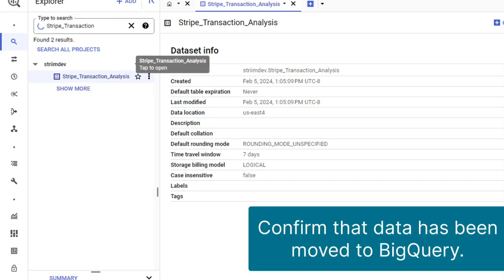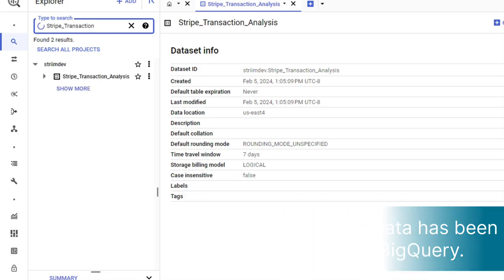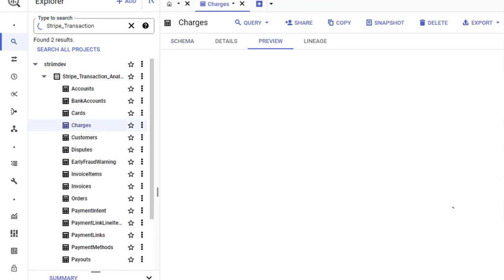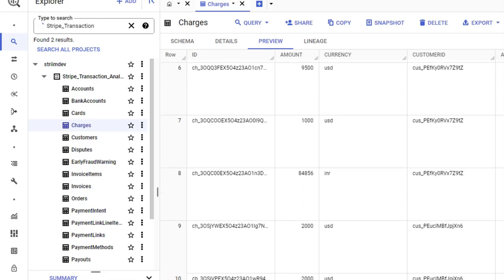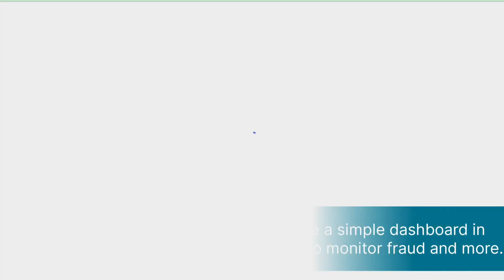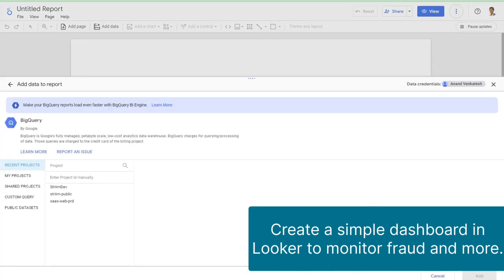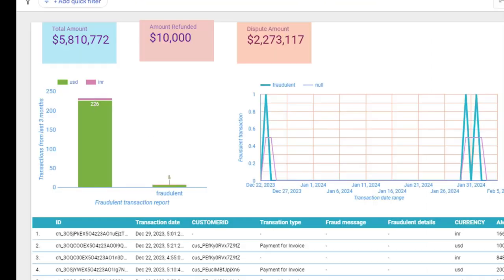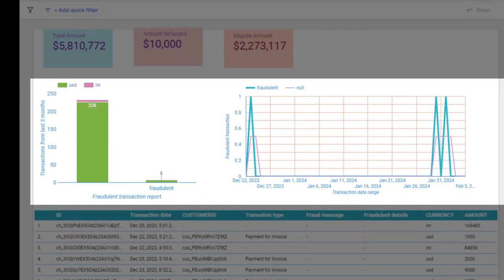Now let's look at the BigQuery datasets from Acme Corp. As you can see, they are now populated with data by Striim from the Stripe source. Next, let's create a simple dashboard to monitor transactions such as fraud, disputes, and more. On the left, we have a chart for metrics like total good and fraudulent transactions, and on the right we have a chart to analyze historical data in real time for a long time period to detect patterns and anomalies.